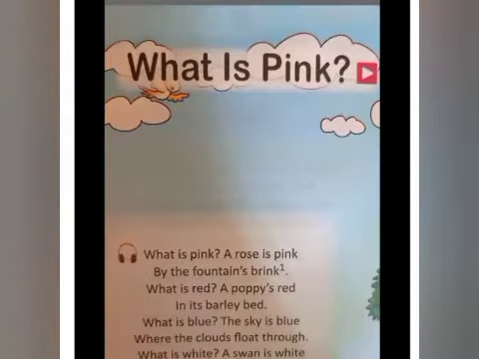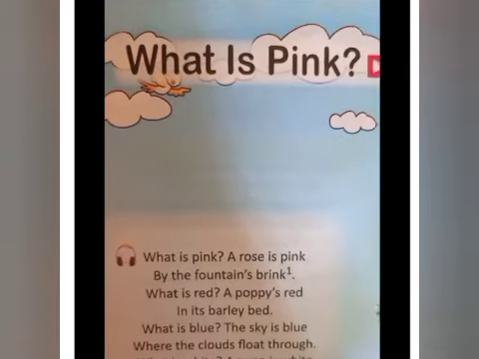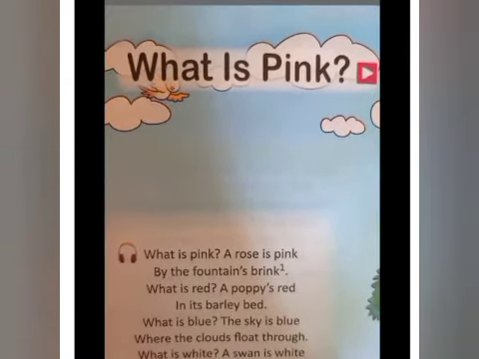I want everyone to read this. You have to listen to me and you have to read. So come on, all of you take your book, turn to page number 31. The title is What is Pink? What is pink? A rose is pink by the fountain's brink. What is red? A poppy is red in its barley bed. What is blue? The sky is blue where the clouds float through. What is white?